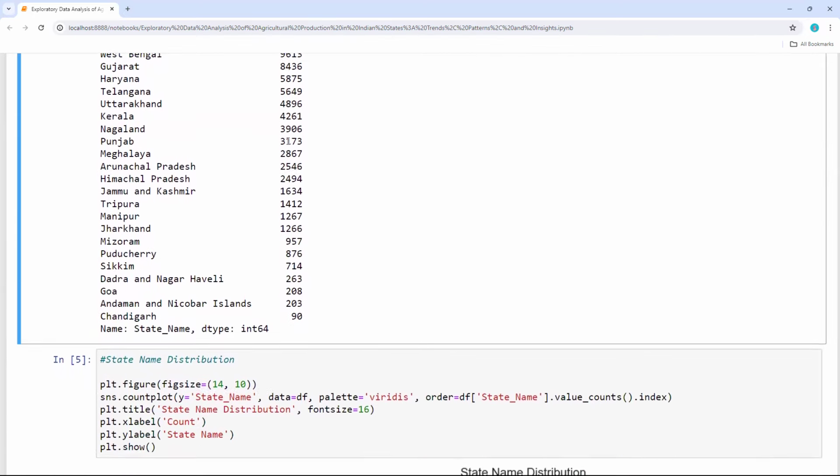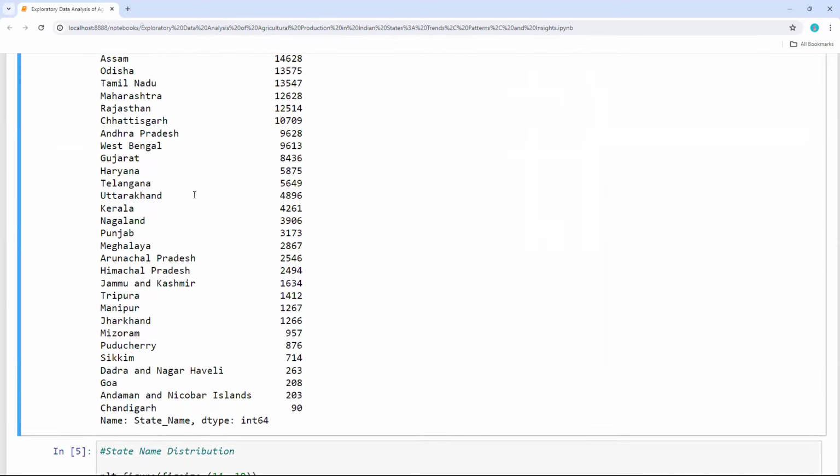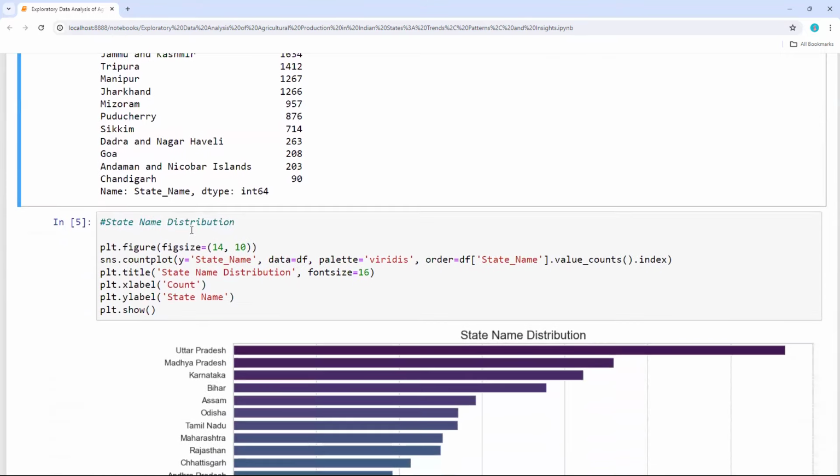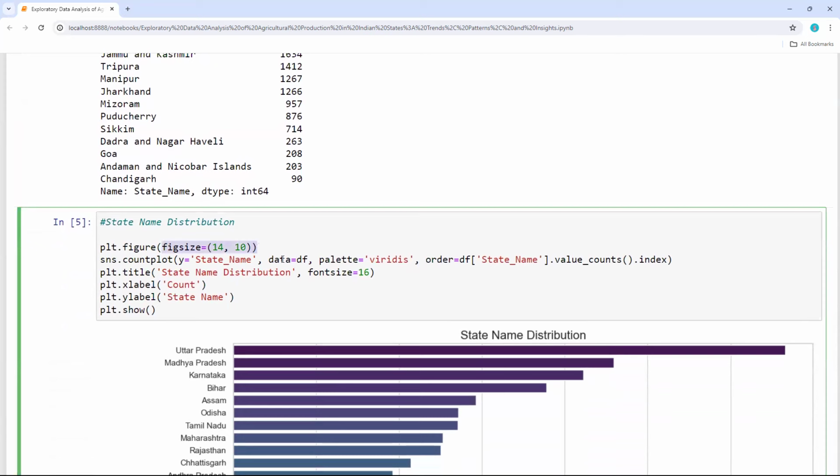And so I just wanted to plot the above details with Seaborn. So I wanted the size of the figure bigger, like x-axis 14, then y-axis 10. Now I wanted to represent a horizontal bar chart, because a lot of states are there. That is why I wanted to represent in the y column.